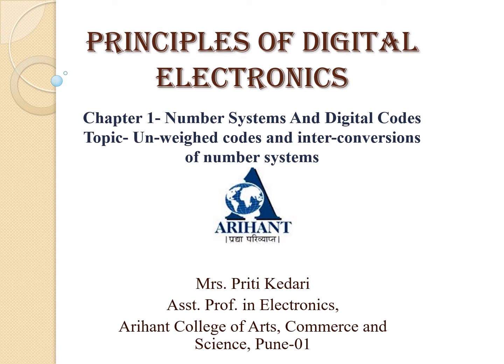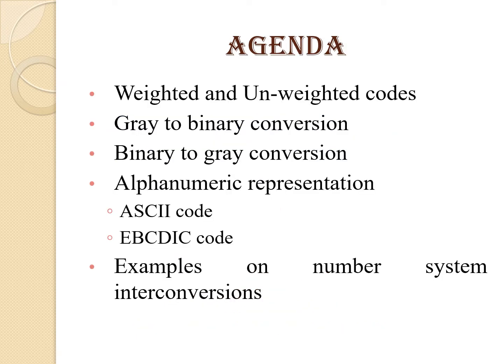Today we are going to see the principle of digital electronics course, and in this we are going for chapter number 1, number systems and digital codes, and the topic is unweighted codes and interconversions of number systems. This is our second presentation on this chapter. In the last lecture, we have already seen the different types of number systems and their interconversions.